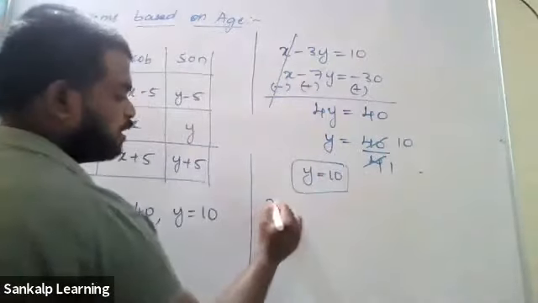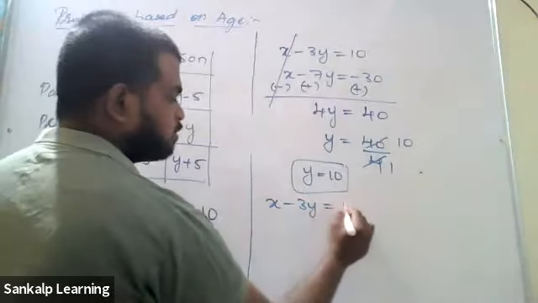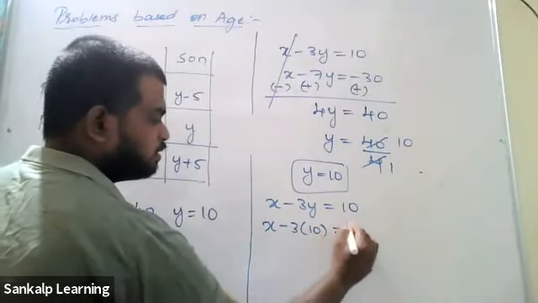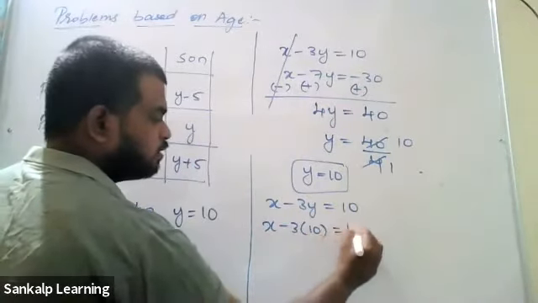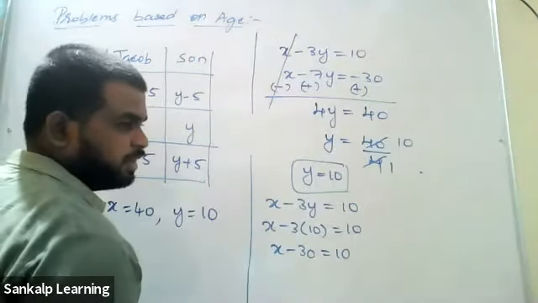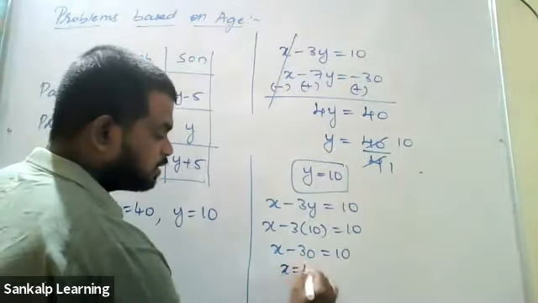Substitute in any one of the equation. X minus 3y is equal to 10. X minus 3, y value is 10. 3 into 10 is 30. X minus 30 equal to 10. Transpose minus 30 to the other side. It will become plus 30. 10 plus 30 is 40. Therefore, x value is 40.